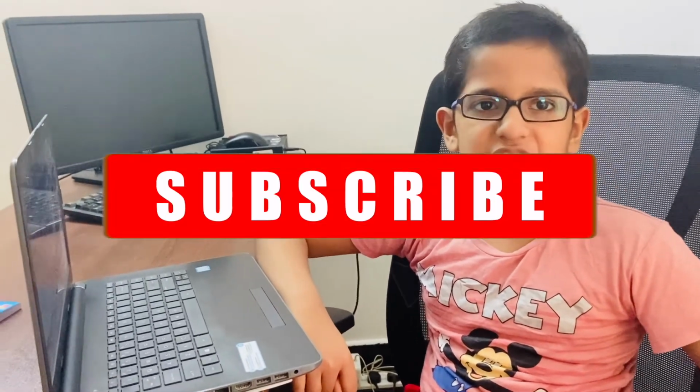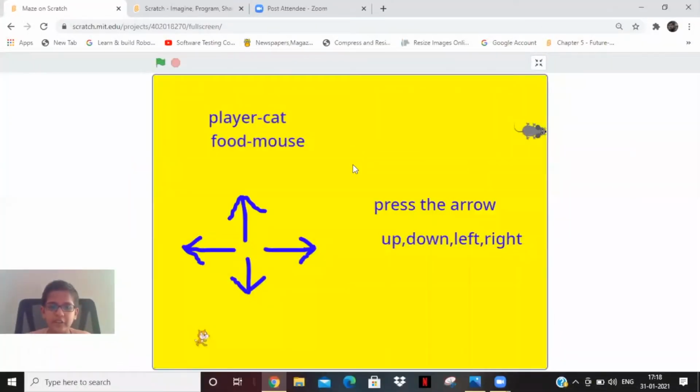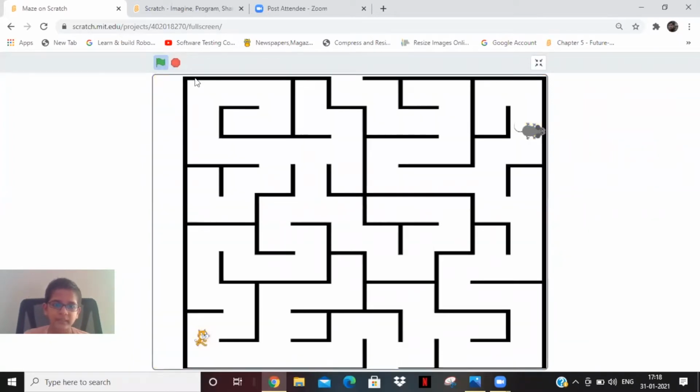Make maze on Scratch. This is the project which we are going to make today, a maze, and I'm going to show you how it works. And when the cat touches the black line, it goes back to the starting position.